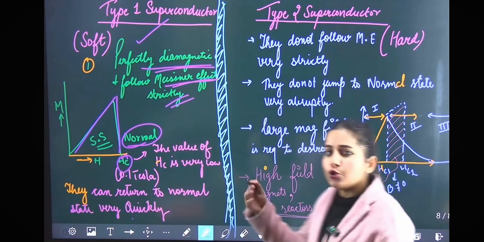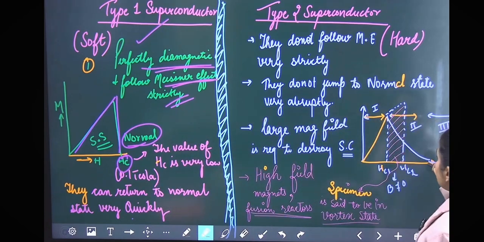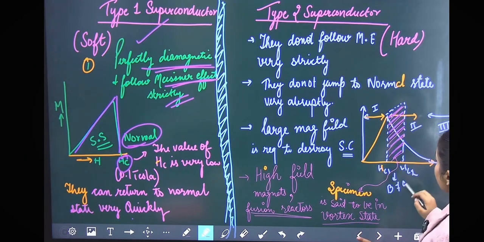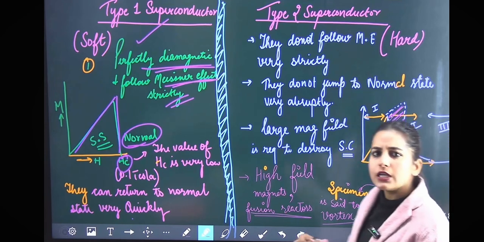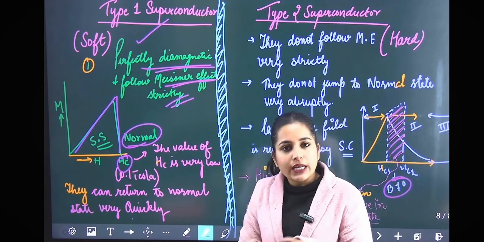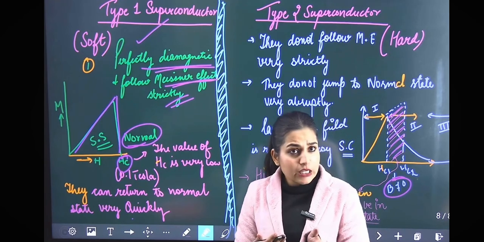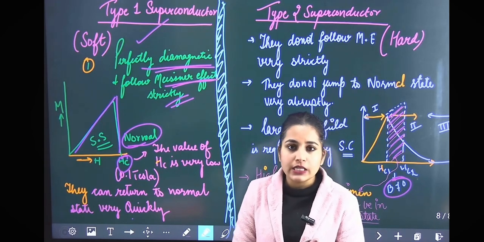But in type 2, they do not change abruptly. There is a vortex state in between, in which the magnetic field is not zero. So there is an intermediate state. Vortex state is the intermediate state in which the magnetic field is not zero. That is known as a vortex state.